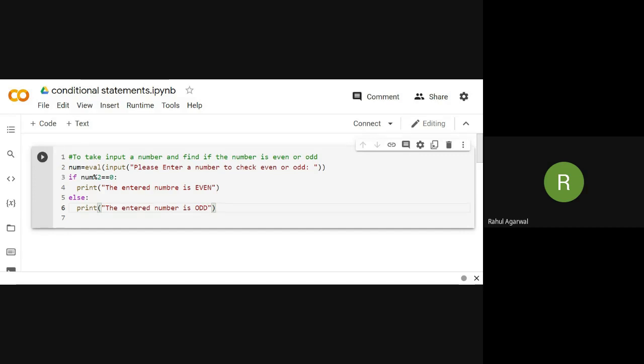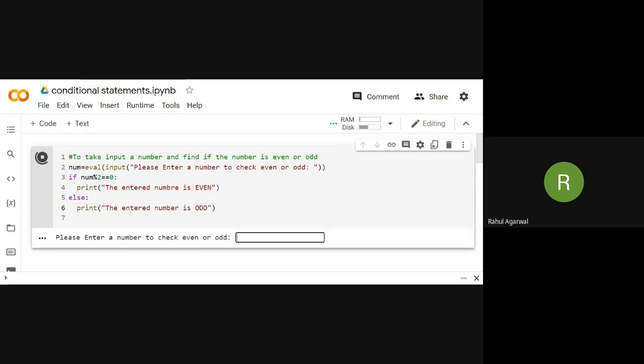Okay. Now we'll press Control Enter. When we press Control Enter, the notebook will run the code. Since it is the first time, it takes a little time, as you know; after that, it does not take time at all. Now you can see here I have got one box in which they are asking to enter a number to check even or odd. The same thing I wrote here.